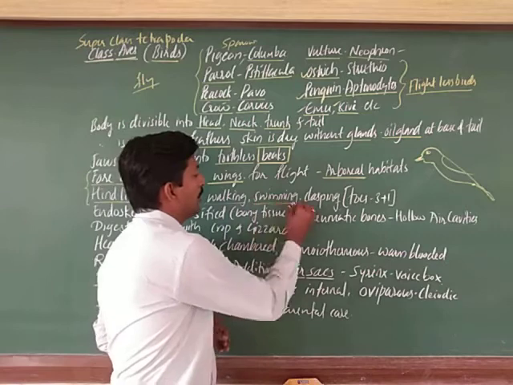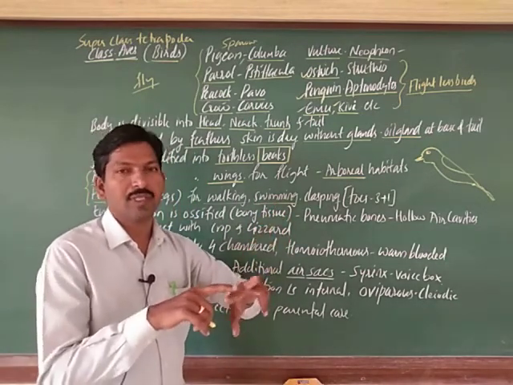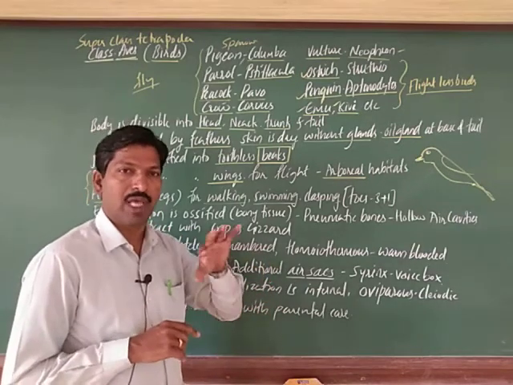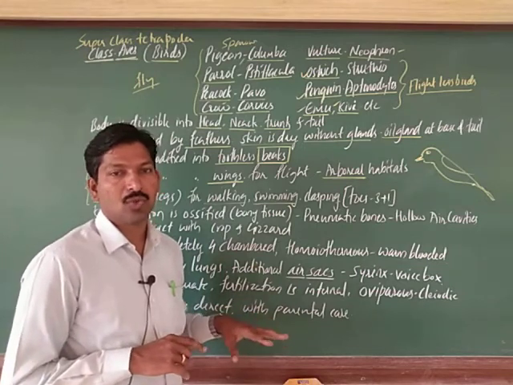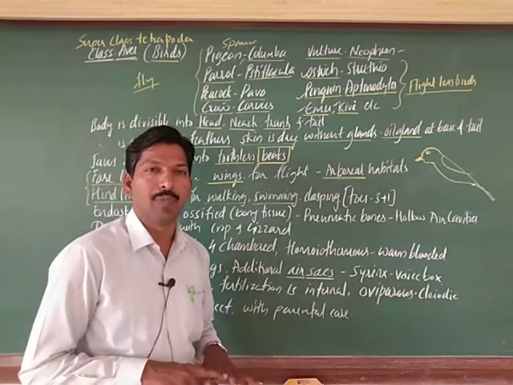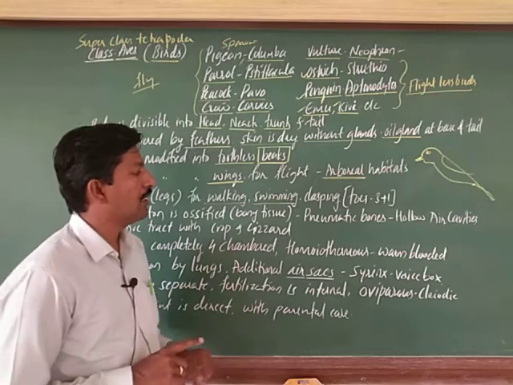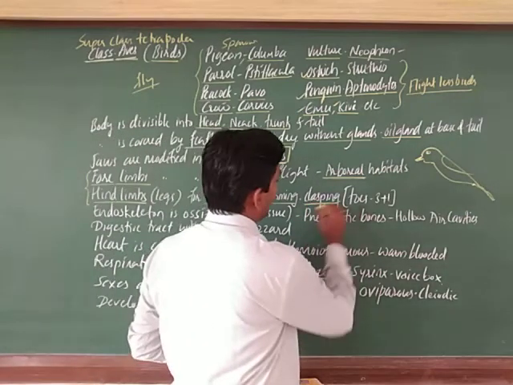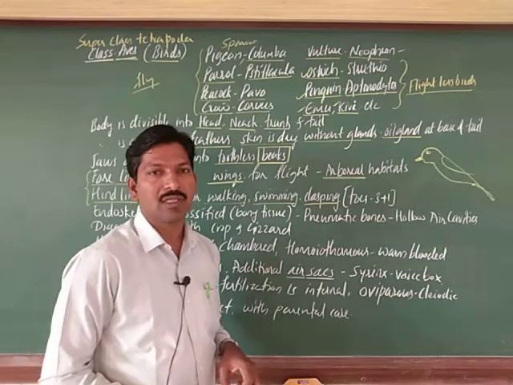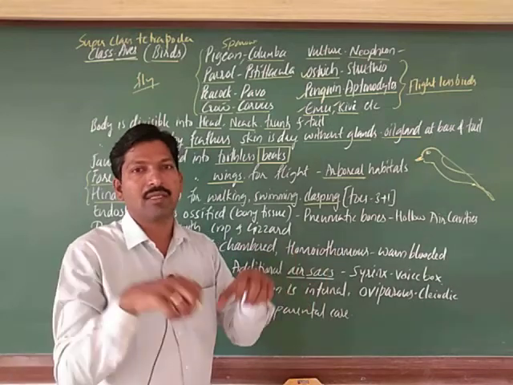Next, the hind limbs are modified into legs, which are used for walking, running, or swimming also. Even in the duck we observe that between the 2 toes there is a web, webbed toes, webbed legs, which help to push the water. Their toes are completely covered with this web, which helps in swimming. And clasping means they can tightly hold the twigs of the tree, or any parts, even wires, and they can easily sit.